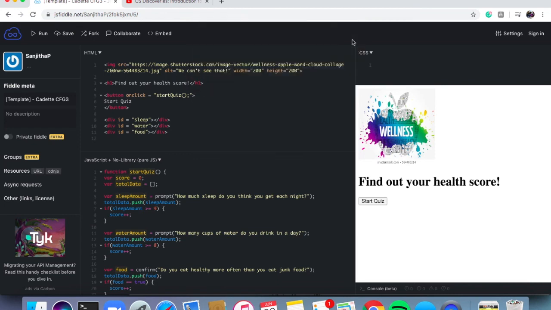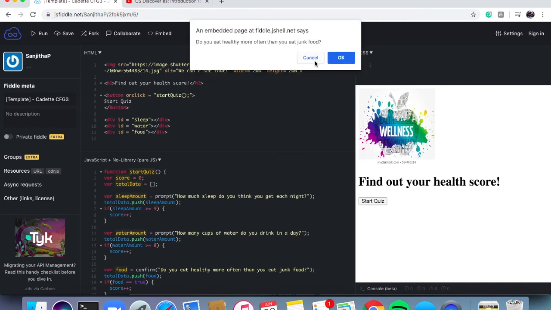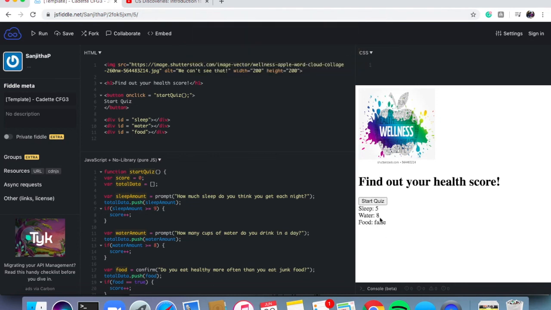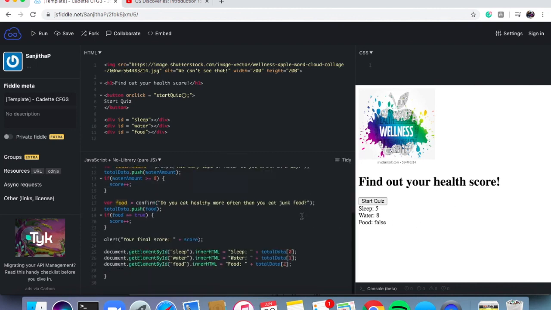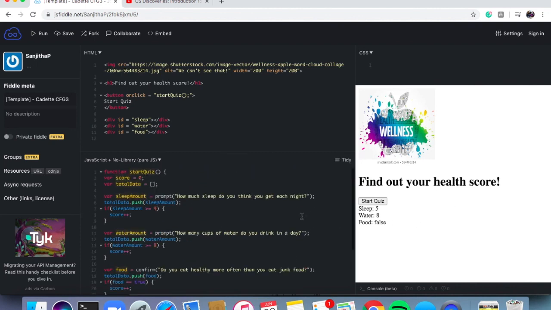Let's type in this. I'm going to say I expect a score of 1 by hitting cancel. Exactly what we wanted. Click on OK. And all of my answers appeared here. Sleep is back now where it's supposed to be because I moved its divider back where it's supposed to be as well. And with that, you've completed your health quiz game. And congratulations on earning your third Coding for Good badge.